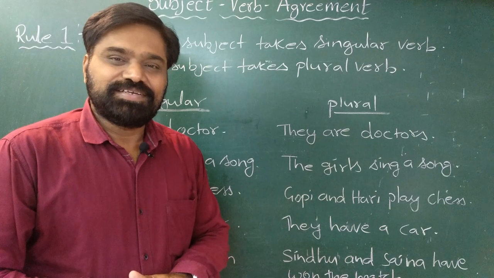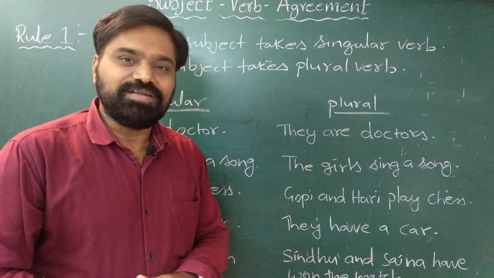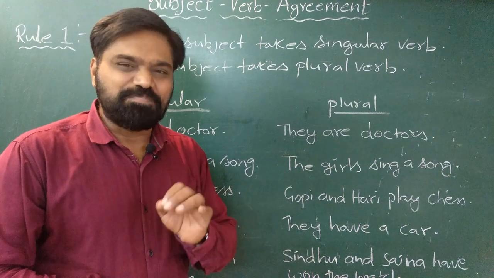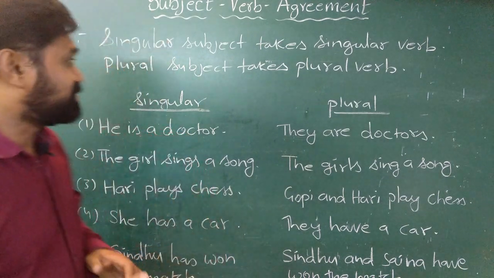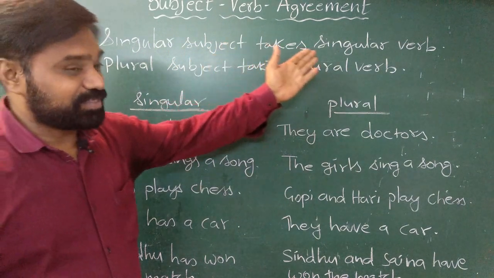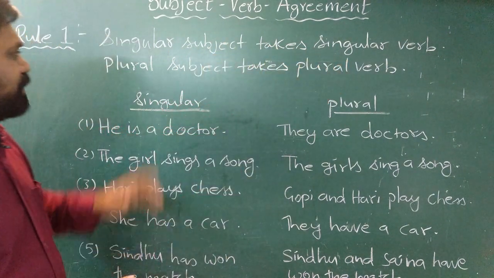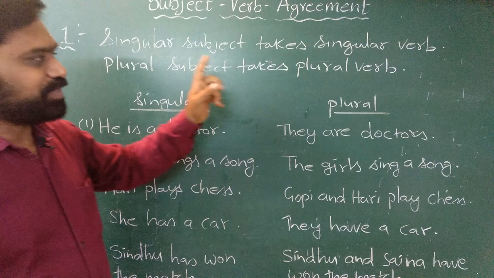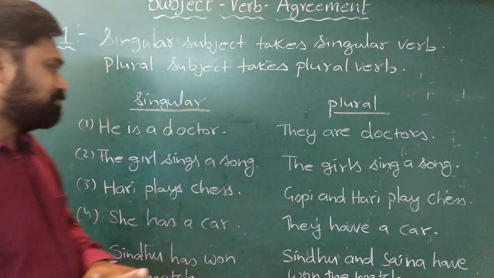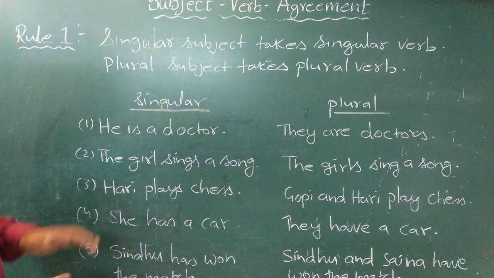Let us see some rules of subject and verb agreement. The very first rule I have mentioned here is the basic rule, and the rule says that a singular subject should always take a singular verb, whereas a plural subject always takes a plural verb. Let us see some examples that I have mentioned here.